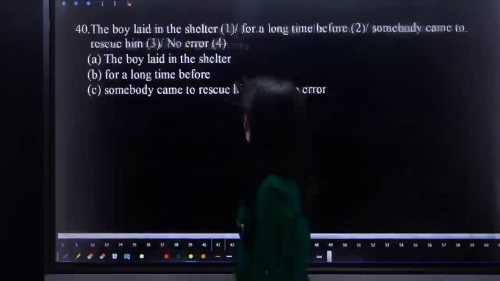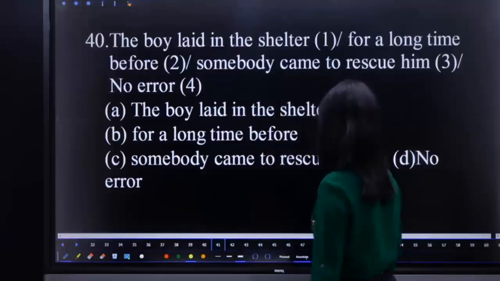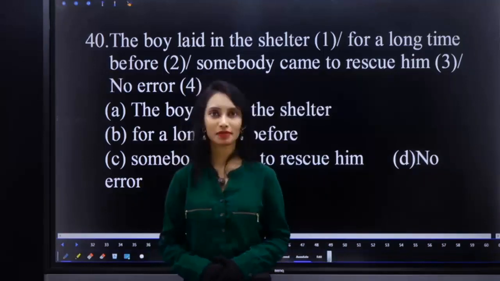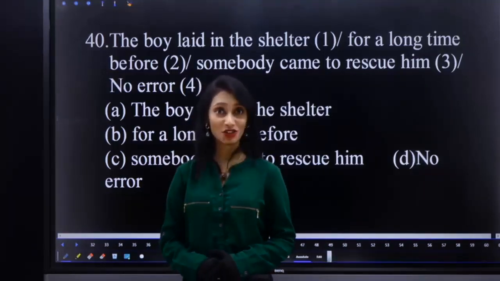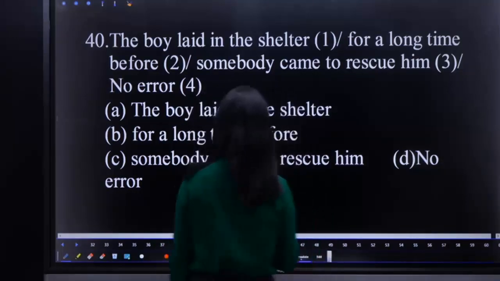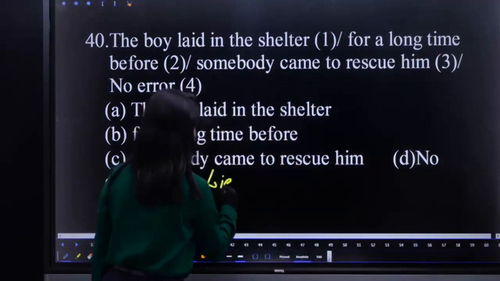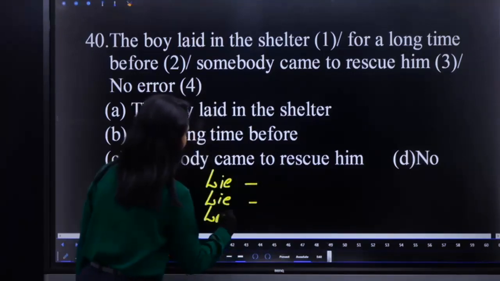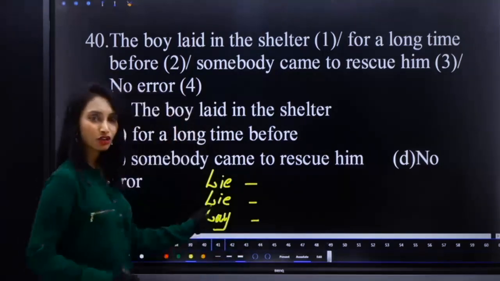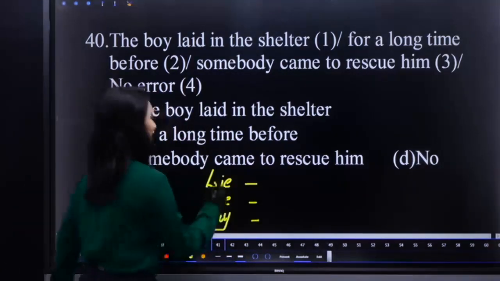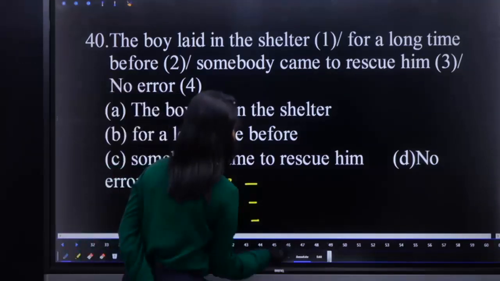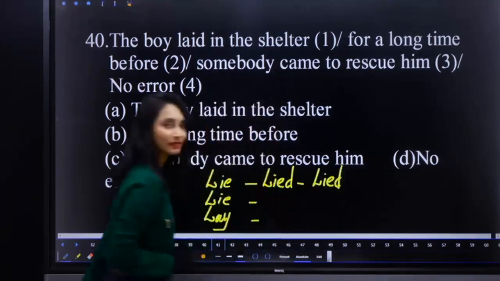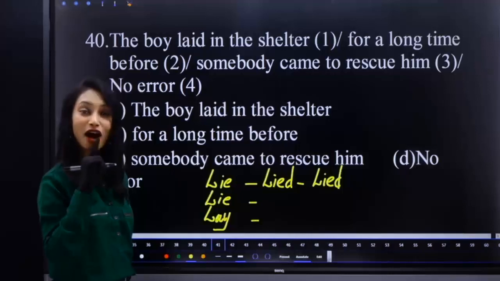We require gerund. The boy laid in the shelter for a long time before somebody came to rescue him. What is the error? Here I discussed this and I asked you to write the conjugation of lie and lay. Did you remember that? I gave V1, I told you to write V2 and V3, right? So here the conjugation is lie, lied, lied, which means to tell false statements, untrue statements.